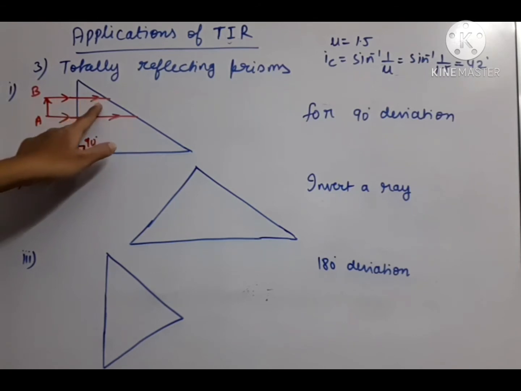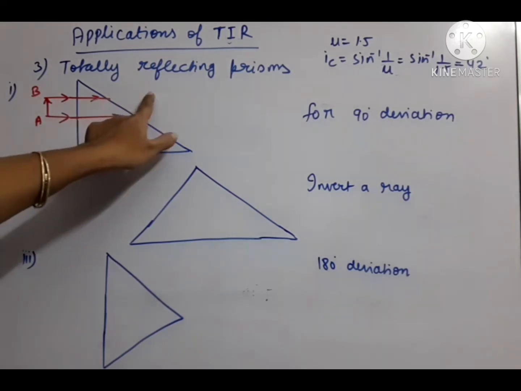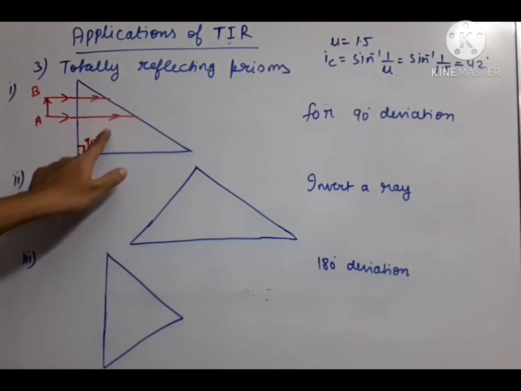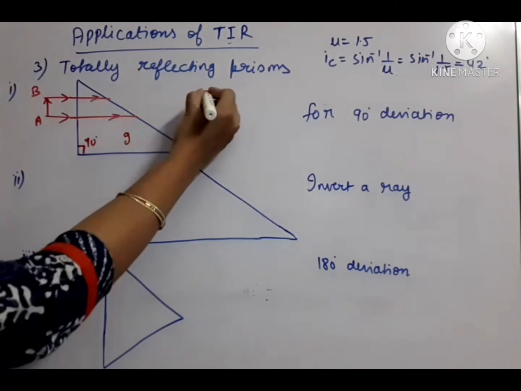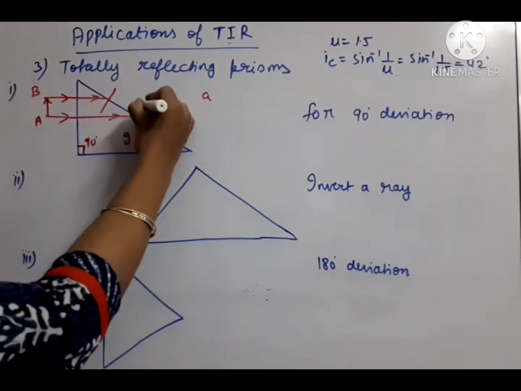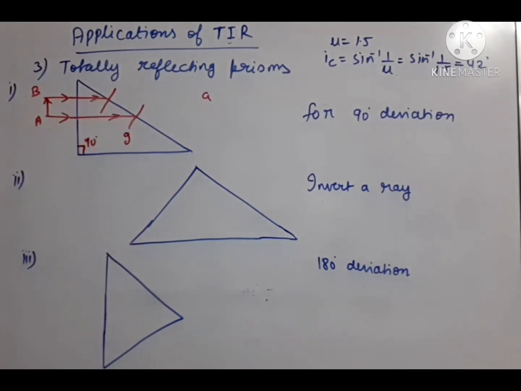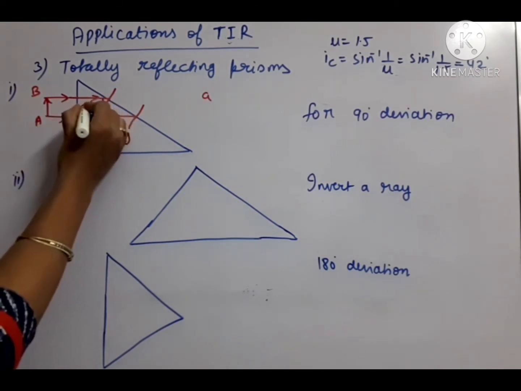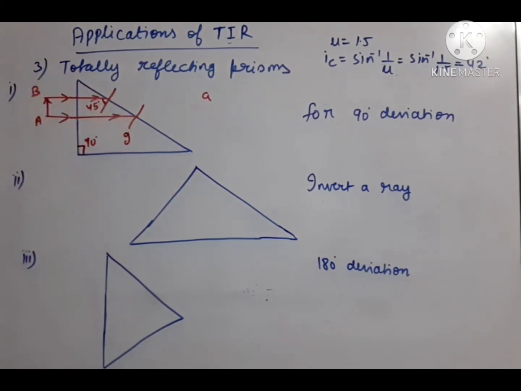Now again, here the ray was coming in the glass, and this side it is air medium. So glass to air medium, this ray has to go. The medium is changing. This is glass and this side it is air. So we need to first of all draw the normals. If we draw the normals at these separation lines, so these are the normals. Now if we find this incident angle, it will come 45 degree.